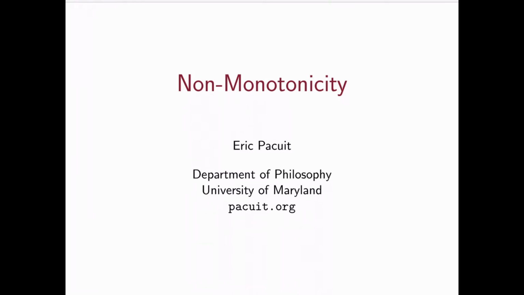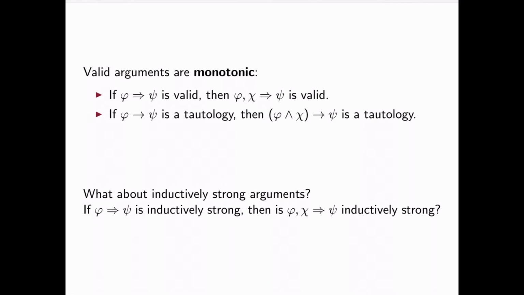In this lecture, I want to talk about a property of Bayesian reasoning known as non-monotonicity. Now, in classical or deductive logic, valid arguments are known to be monotonic. What does that mean? Well, that means that if you give me an argument with premise phi and conclusion psi, and you know that that argument is valid, then you can add a premise and the argument will remain valid. That is, if the argument from phi to psi is valid, then the argument from phi and chi to psi must also be valid.